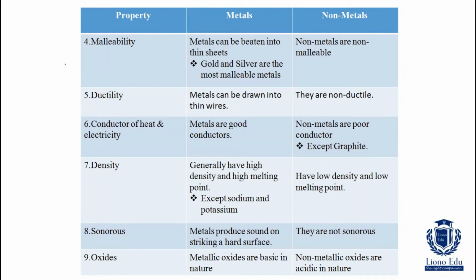Oxides. Metallic oxides are basic in nature. Non-metallic oxides are acidic in nature. So about oxides we have to understand that metallic oxides are basic in nature, but non-metallic oxides are acidic in nature.